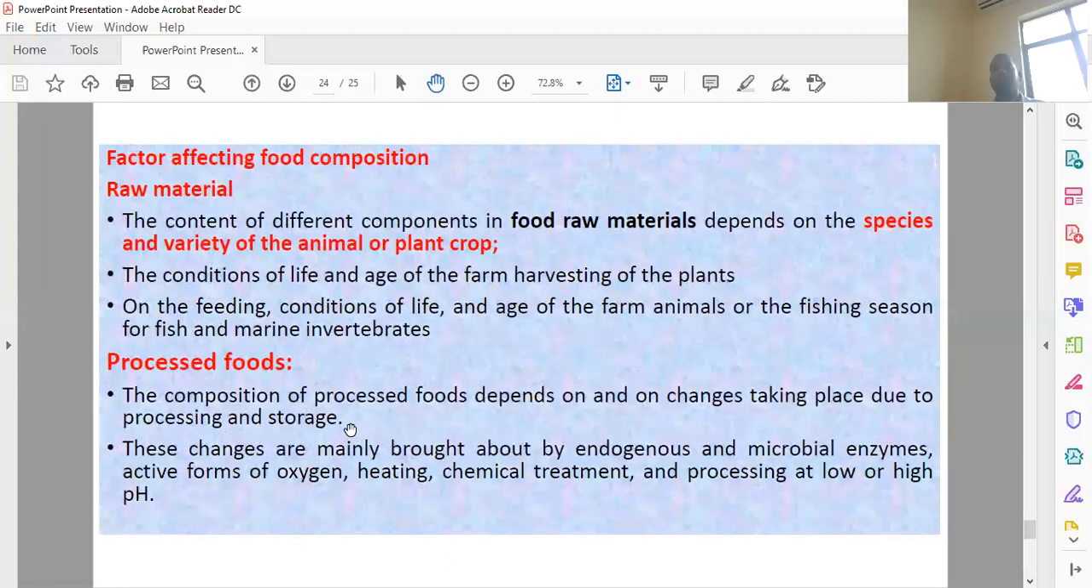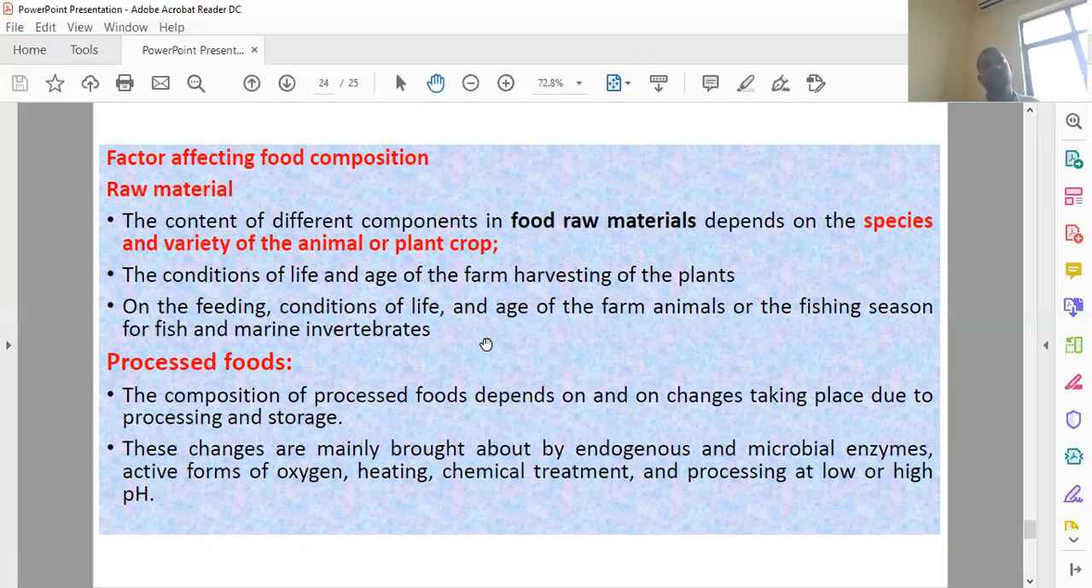Factors affecting the composition of food. So many factors affect the composition of food. The different components of food raw material depend upon the species. What is the species? What is the variety of the species? It also depends on the age and harvesting of the plants.